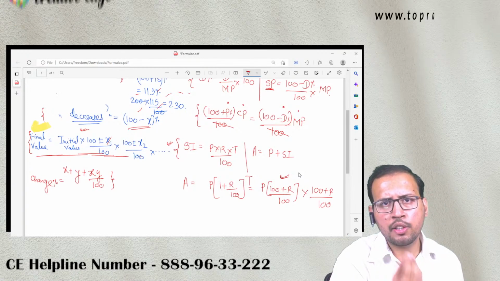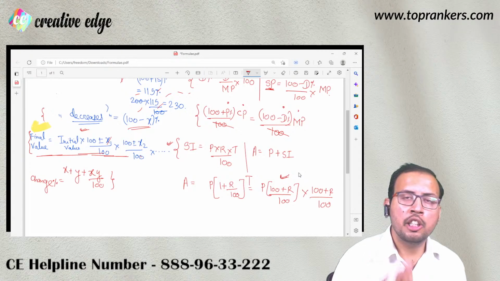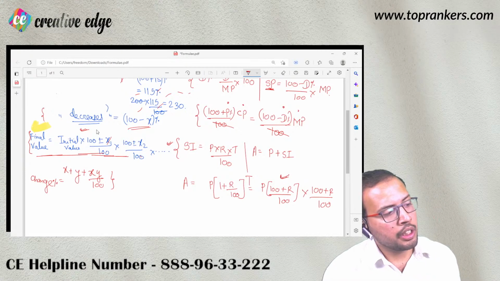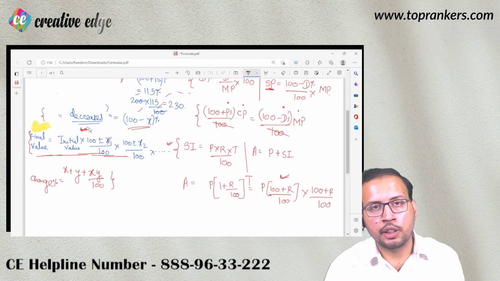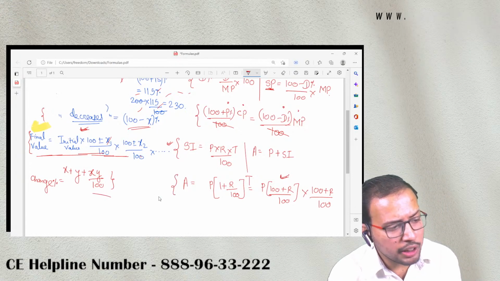But let us say in the first year rate of interest is 10%. In the second year it is 15%. In the third year it is 20%. So I will be using this formula x1, x2, x3. I hope सबको ये clear हुआ होगा. So this is the formula for amount. This is not compound interest.